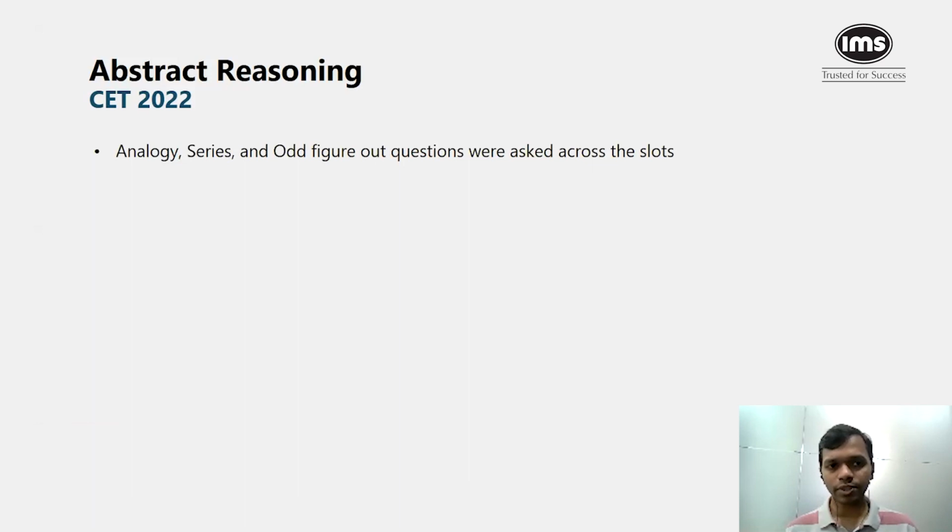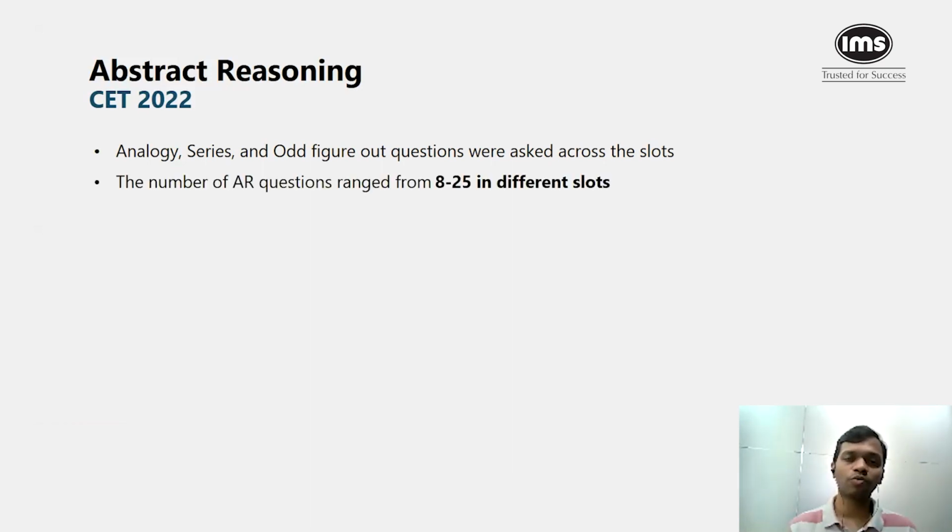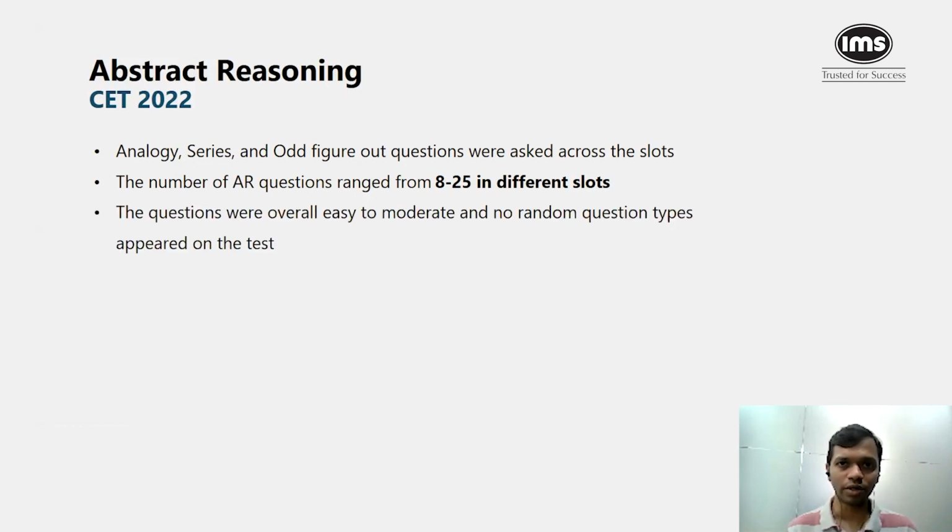When it comes to abstract reasoning, analogy, series, and odd figure out were the only 3 types of questions which were asked across the different slots. Slot 1 had the highest number of AR questions, which was 25, but there were some slots where there were only 8 questions from abstract reasoning or visual reasoning.